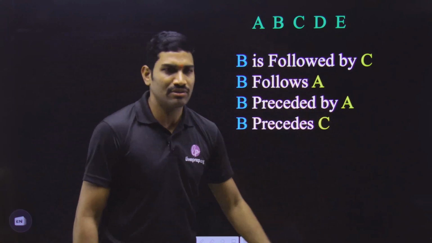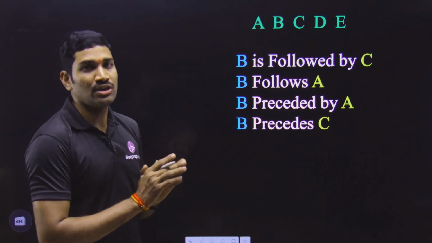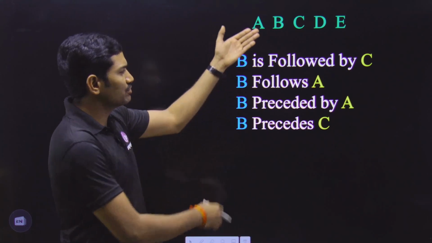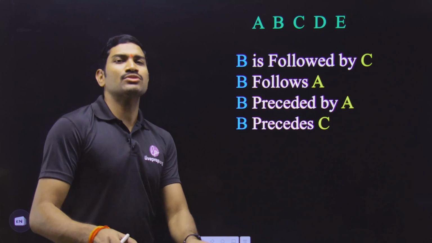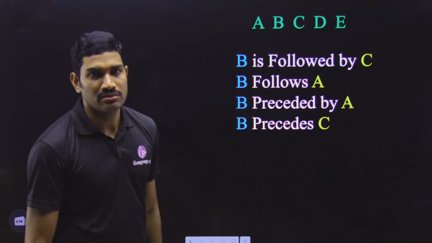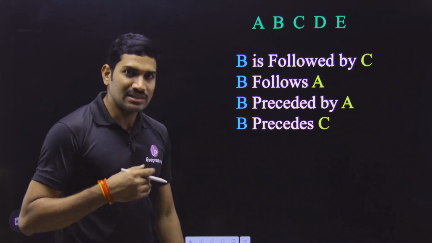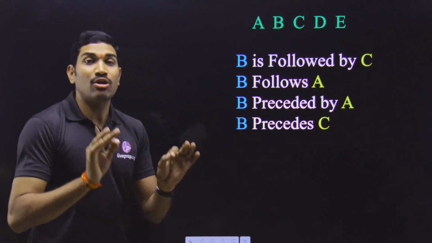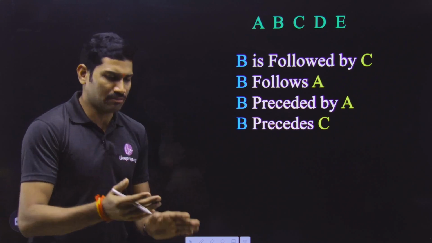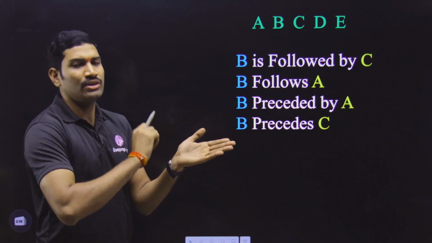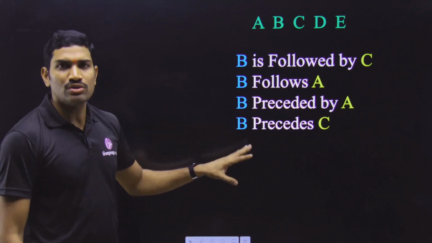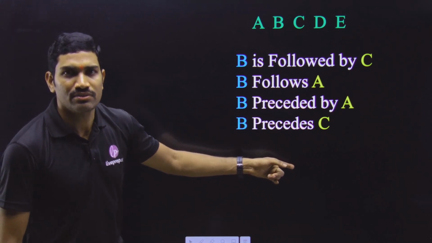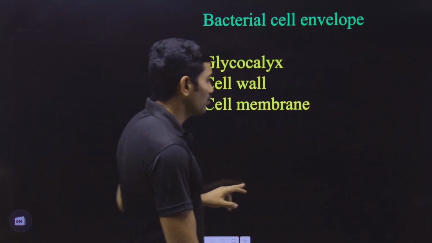This is for your reference. I have given the same thing with respect to this. Use of these words is very, very important, because in many chapters, many sentences use these words, and 99% of students make the same mistake every time. My suggestion is to write this on the first page of the NCERT textbook itself, not at the chapter, so that whenever you get a doubt in any chapter, you can come directly to this and clarify yourself. This is one more thing that you need to do.